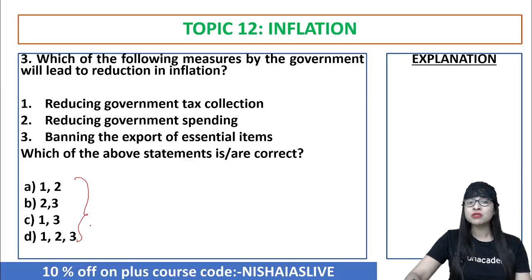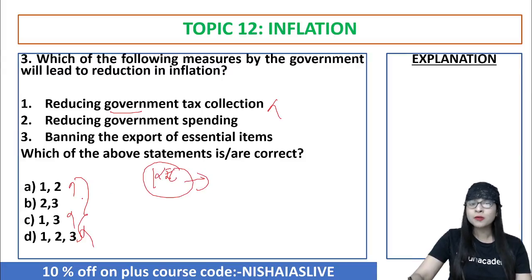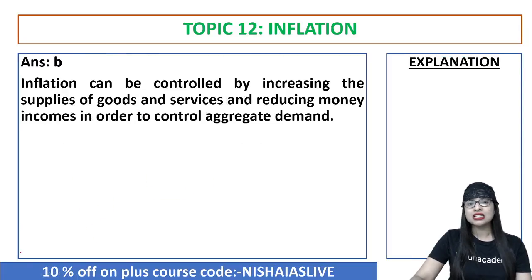Now the question talks about measures taken by the government which will lead to reduction in inflation. When the government is reducing tax collection, do you think that will actually lead to reduction in inflation? Definitely no, right? So eliminate it. Automatically A, C, D is eliminated because everything is having 1. Applying the keyword elimination comparison technique which I have taught you in the Unacademy free classes, you got to know that the options are wrong except B, and that's how you get the answer as option number B. Clear? 2 and 3.